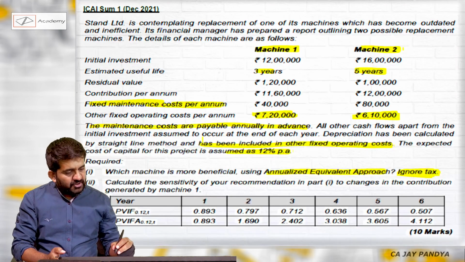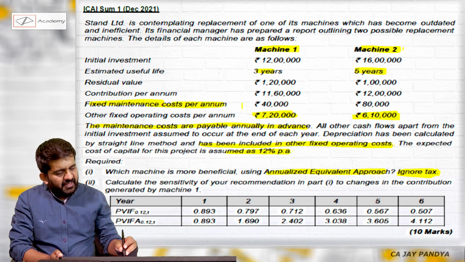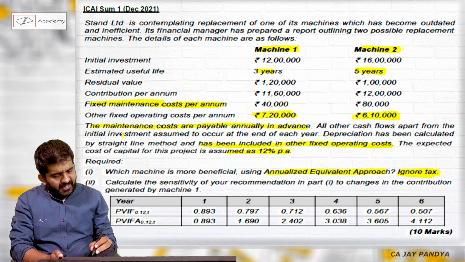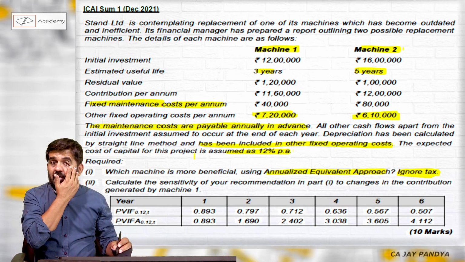Let us go to the next, which is fixed maintenance cost per annum of 40,000, and the maintenance costs are payable in advance.